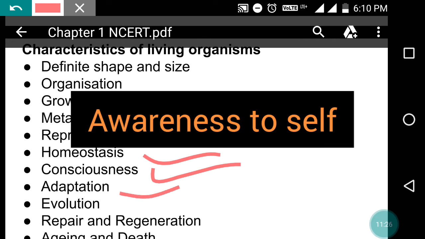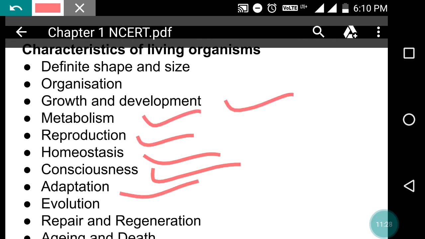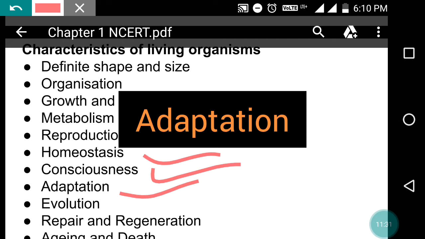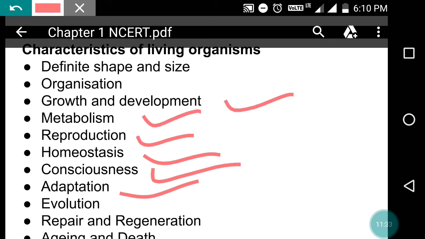Now adaptation. Adaptation means we are getting adapted to a certain kind of environment, right? And it is very useful for survival. Sometimes it gets inherited.